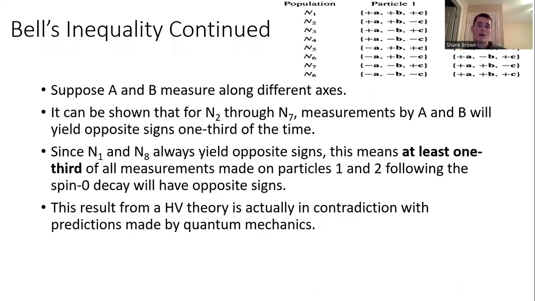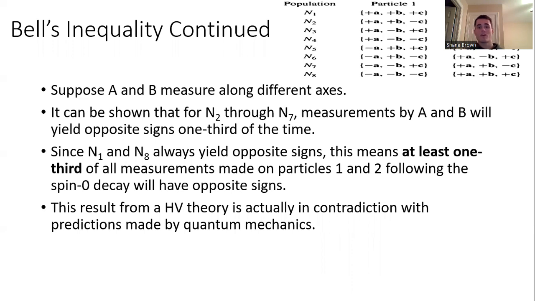So out of these 8 different populations, if we imagine that Alice and Bob choose to measure the spin of the particle along different axes, okay? So if Alice and Bob choose to measure along different axes, you can show that for populations N2 through N7, A and B are going to yield results which have opposite signs 1/3 of the time, okay?